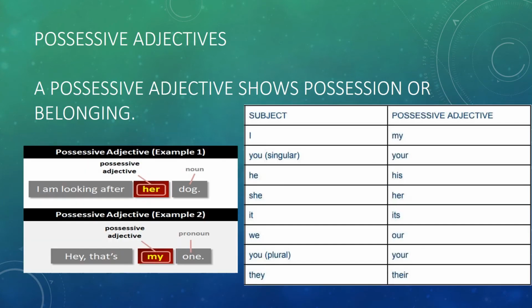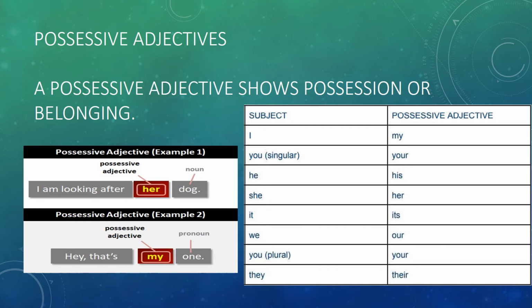Next comes the possessive adjective. It tells the possession of a thing or a belonging. I would say, this is my pen, this is your pen, I want your books. Whose pen is this? That is my pen. After my, I have used pen as well. That is known as a possessive adjective.